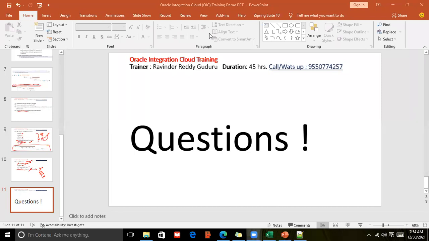Yes, the same way we'll do it. But here, how do you get the data from SaaS? What is the source of the data? The source is a client, and they share the CSV file with us. It depends on daily or monthly, it's not a daily practice. So through Java, you are doing it from SOAP, right? SOAP or REST, I can do both, depending on what API is available.